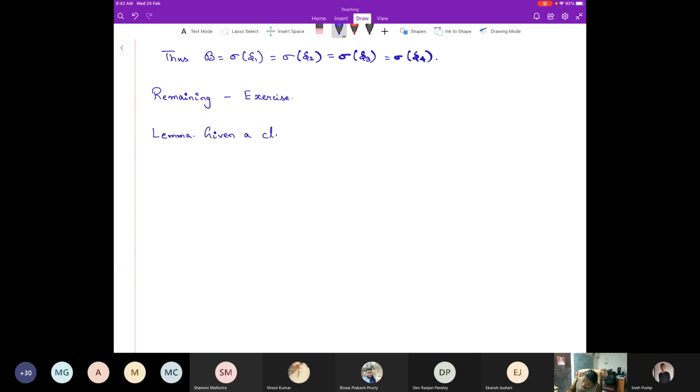Given a class, in fact it is finite, E_i such that 1 less than or equal to i less than or equal to n.